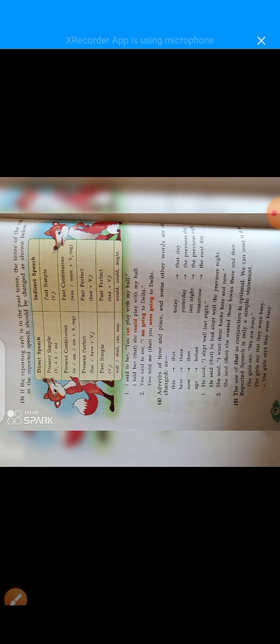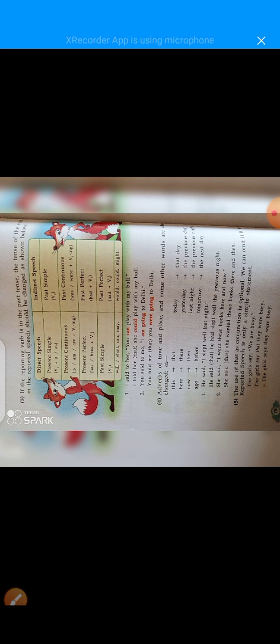For example, come will become came. Make will become made. Present continuous. Dear students, when the word continuous is there, then ing is added to the verb.